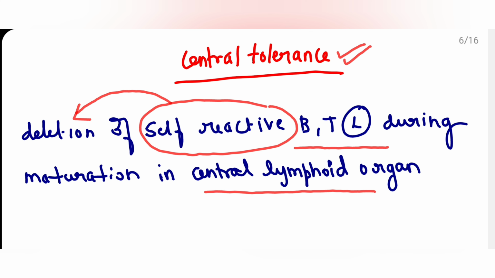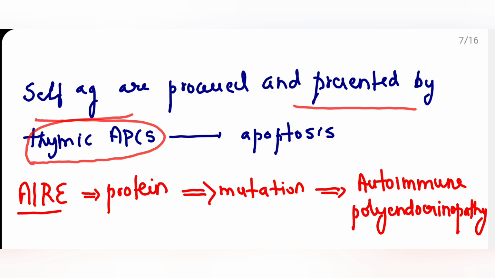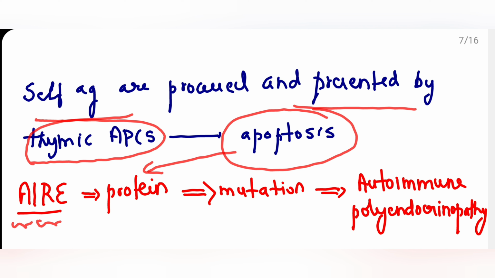If they recognize self-antigen, they are presented by thymic antigen presenting cells, and thereby they undergo apoptosis. For this elimination process, a protein known as AIRE, autoimmune regulator protein, is essential.